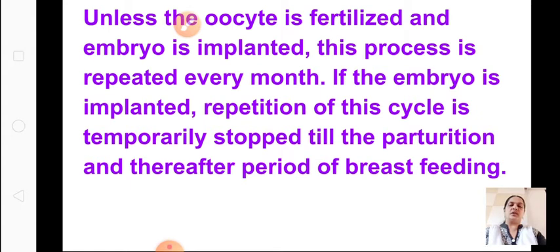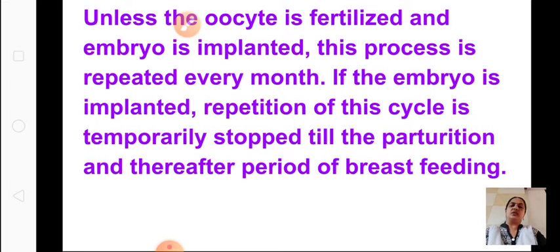Parturition means delivery, and thereafter the period of breastfeeding. When the mother is breastfeeding, this menstrual cycle will also stop. So till delivery as well as during breastfeeding the cycle will stop, and after that it will start again.